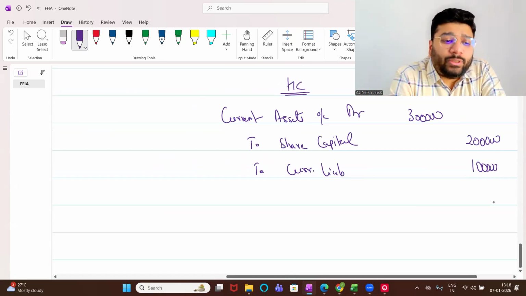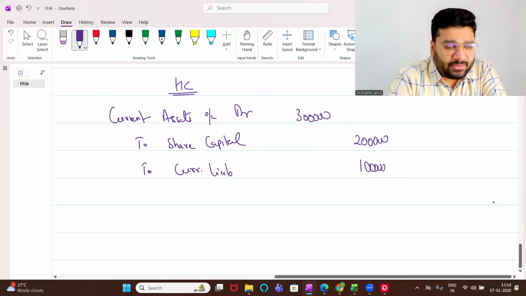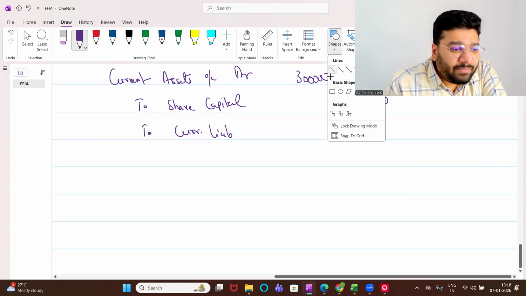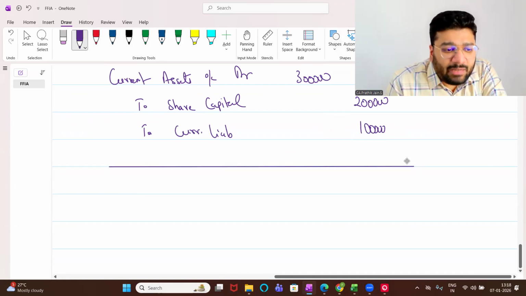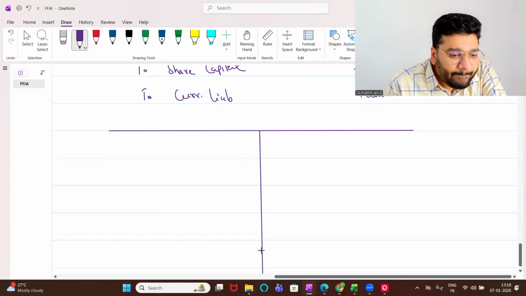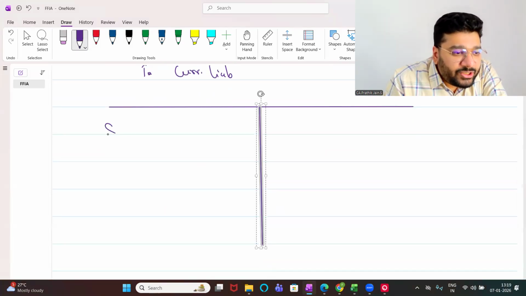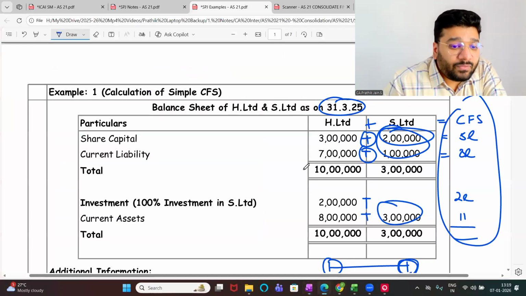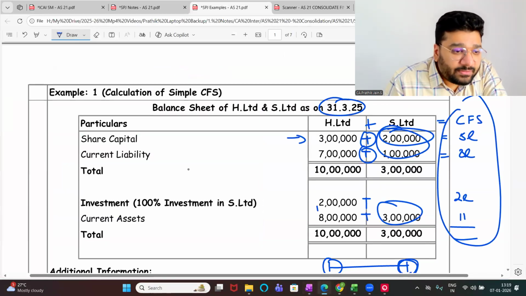For convenience, can I do a T-shaped format of the balance sheet? You're not allowed to do the T-shaped format, but for convenience, I'm doing it. After this entry, people, let's see what the balance sheet looks like. Share capital. How much is the existing share capital of the holding company? The holding company's capital is 3 lakh rupees.